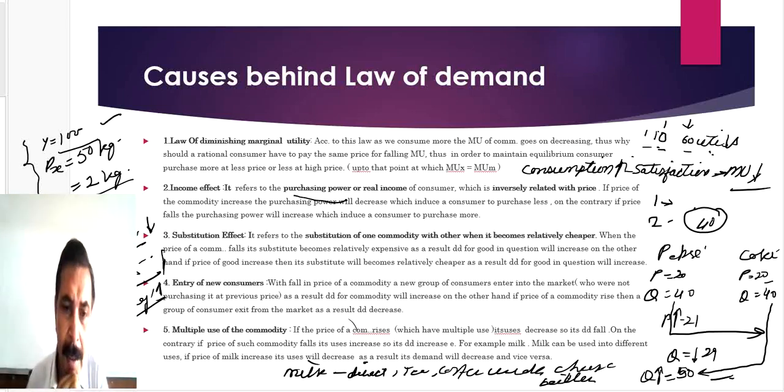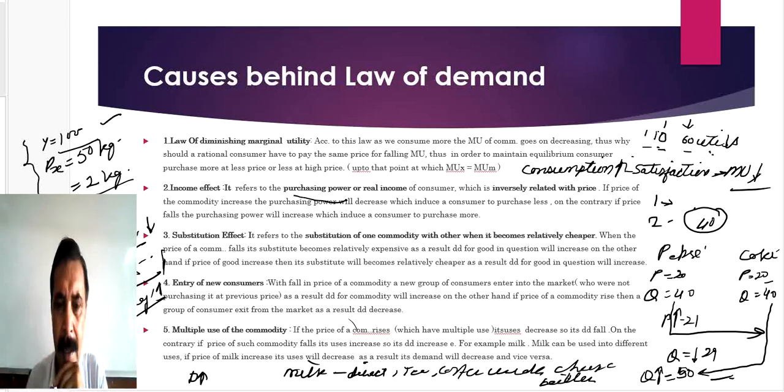If the price of milk rises, what happens? The consumer decides to decrease the use. He will decide to stop consumption of coffee. He will decide not to have butter. He will decide not to use milk in cheese. Now only three uses are left: direct, tea, curd.